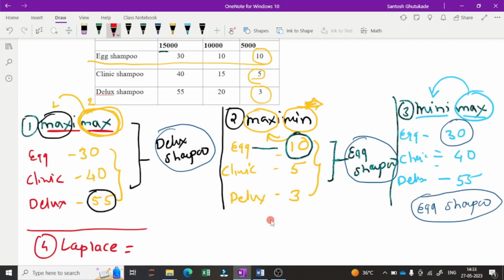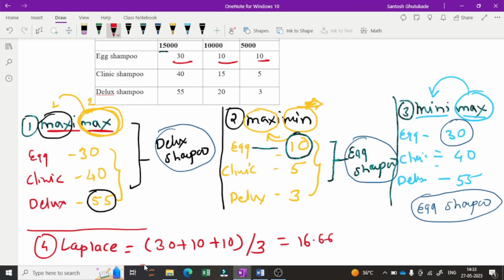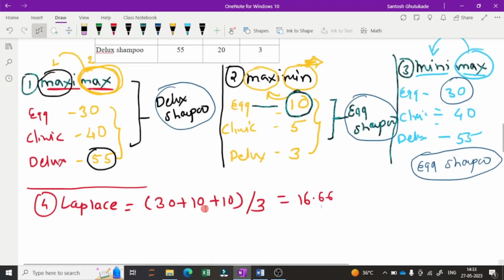In the Laplace criteria we are taking the average of each. So in the egg shampoo we have profits of 30, 10 and 10. So we are taking the average: 30 plus 10 plus 10, divided by 3, because we have 3 values. If you solve this you will get 16.66. So this is for the first shampoo, the egg shampoo. Then the second shampoo is the clinic shampoo.